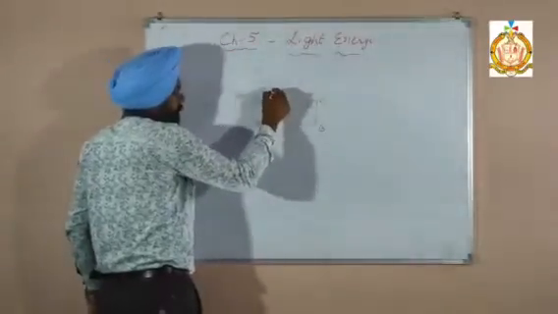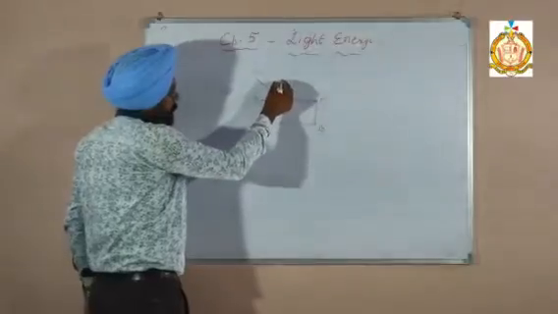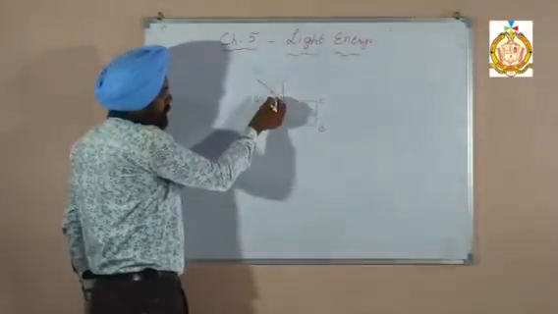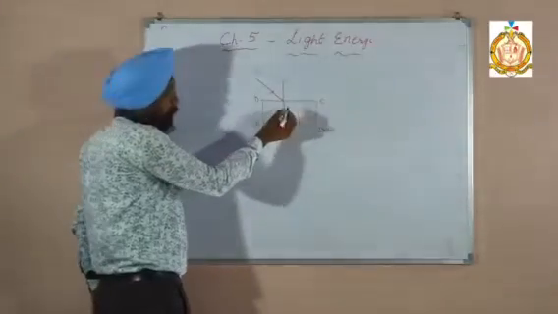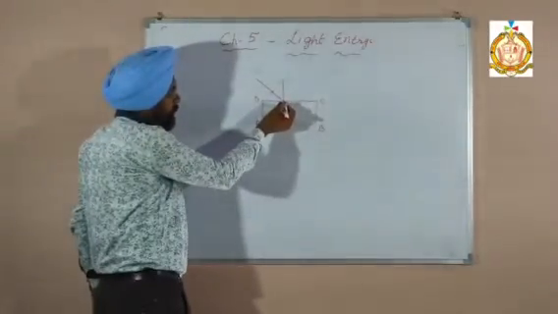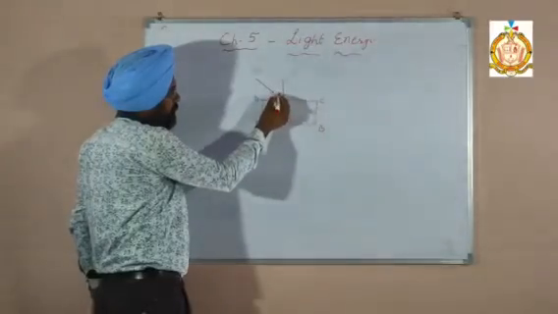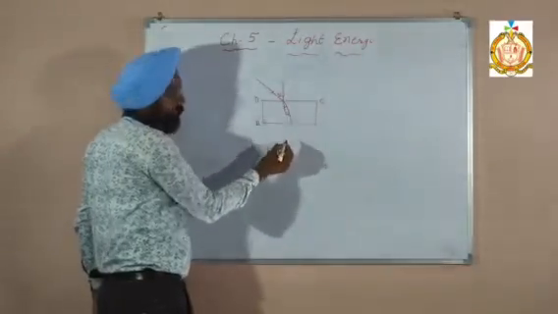This ray is called the incident ray. At this point we draw a normal. So it bends: this is a rarer medium, this is the denser medium, because it is a glass block, so it bends toward the normal. Okay, so this angle is called the angle of incidence, and this angle is called the angle of refraction.